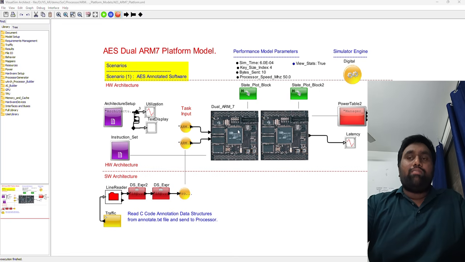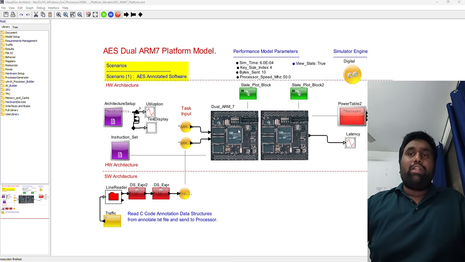Here is the AES dual platform in VisualSim. Simulation time is around 600 microseconds and clock speed is around 50 megahertz. The AES key size is 256 bit. So over here it is 4, that means it is 256 bit.